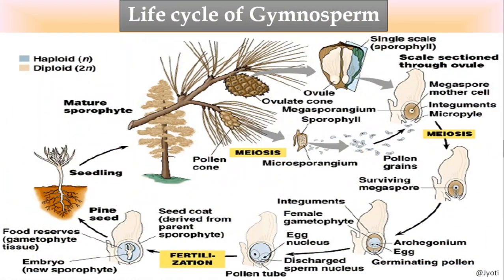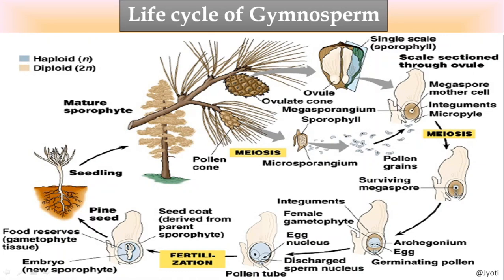So let us discuss the life cycle of gymnosperm in detail. Suppose this is a heterosporous twig. You can see this is the megasporangium and this is the microsporangium. This is the microsporophyll or male strobili. You can see this is the female strobili. The female strobili contains the megasporangium.